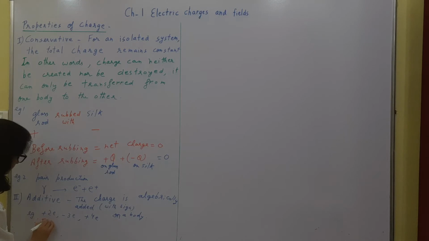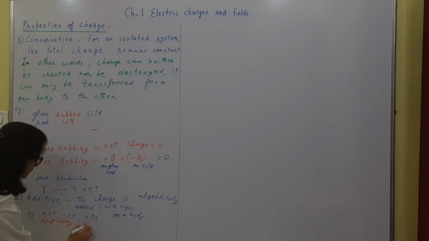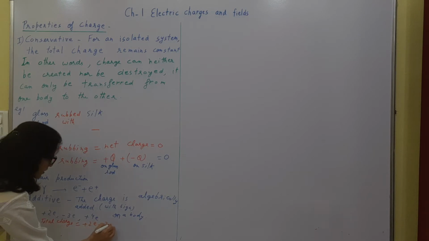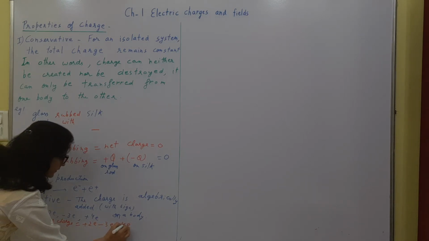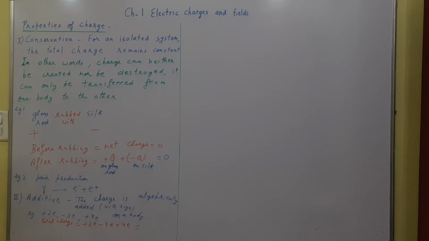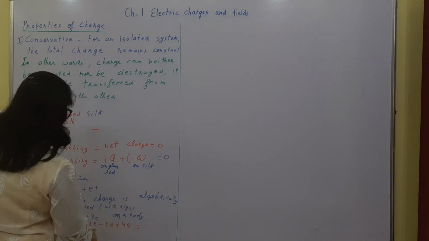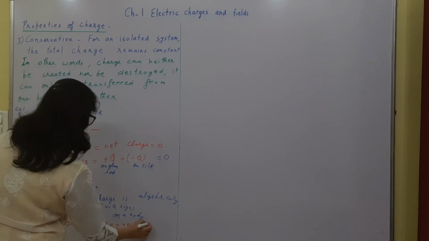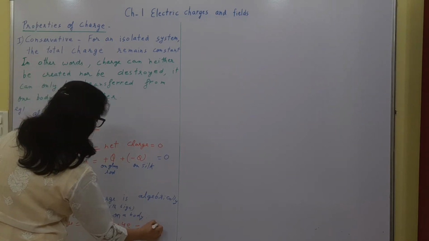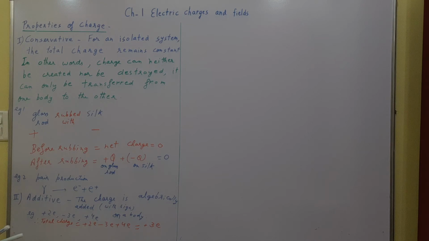Therefore, total charge is equal to plus 2 e minus 3 e plus 4 e, that is 6 minus 3, that is plus 3 electronic charge. So this is algebraically added.